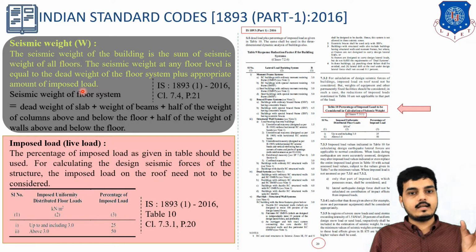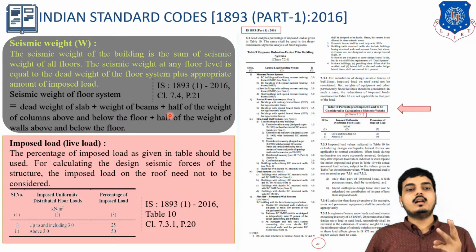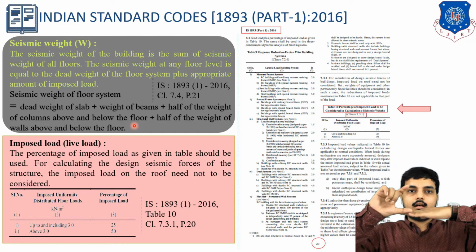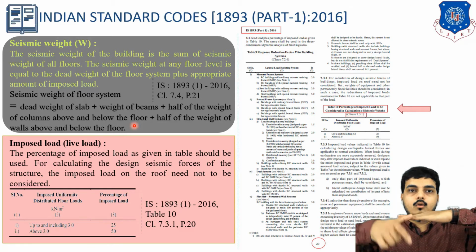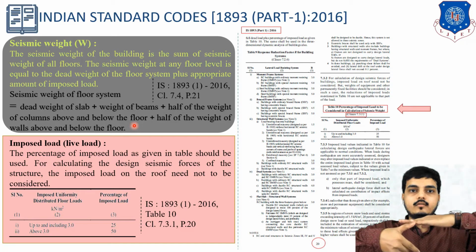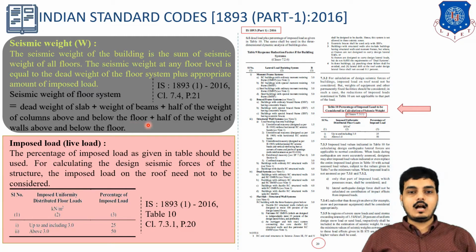So how can you find out the dead load? Dead load can be found with the help of the dead weight of the slab, obviously, plus the weight of the beam, plus half the weight of the column above and below the floor. So here, at a slab level, half the length of the column above and below is considered. Only half of the top and half of the bottom of the column is considered, plus half the weight of the wall above and below the floor.